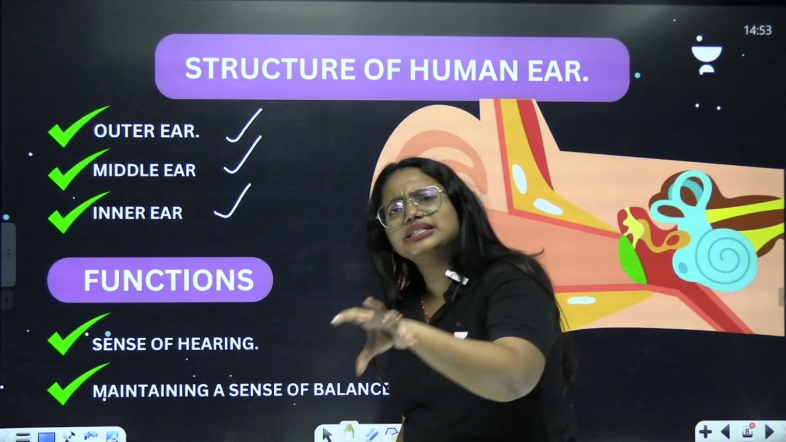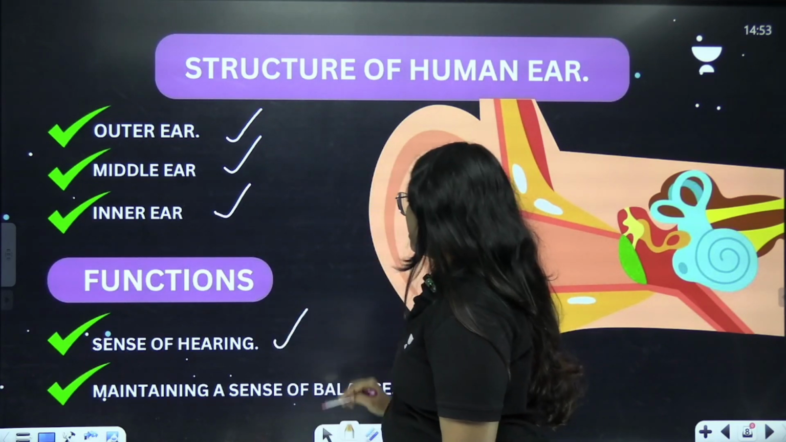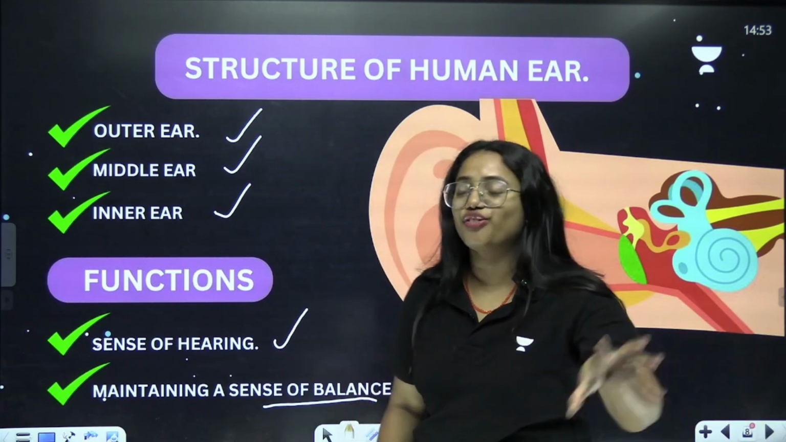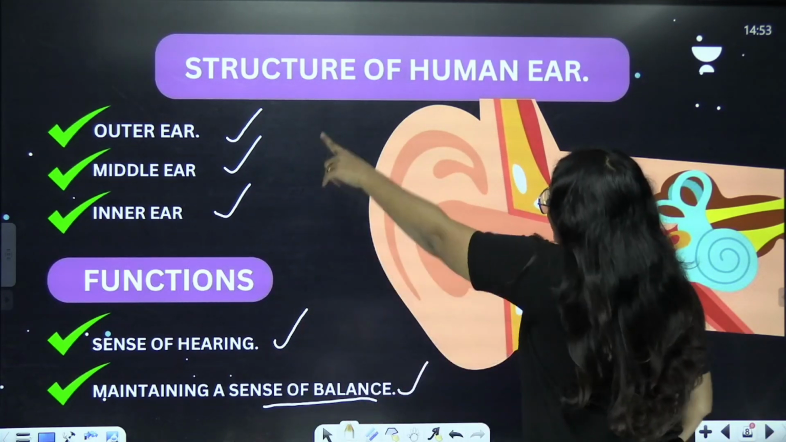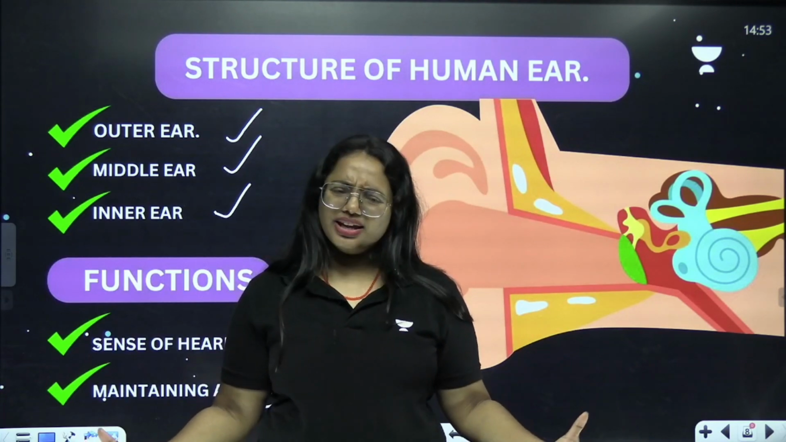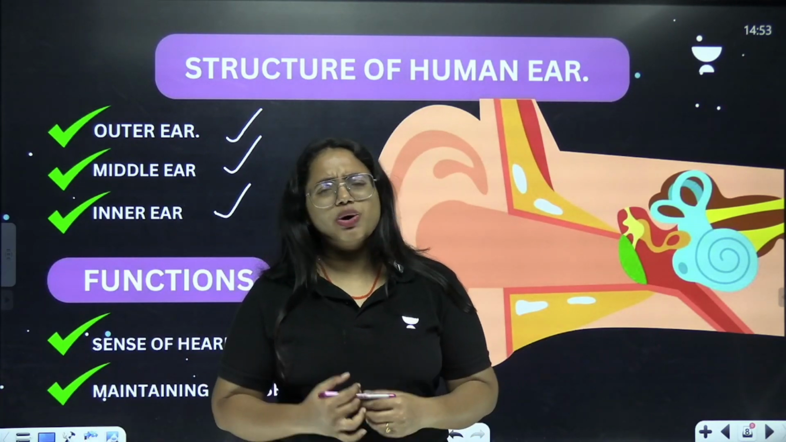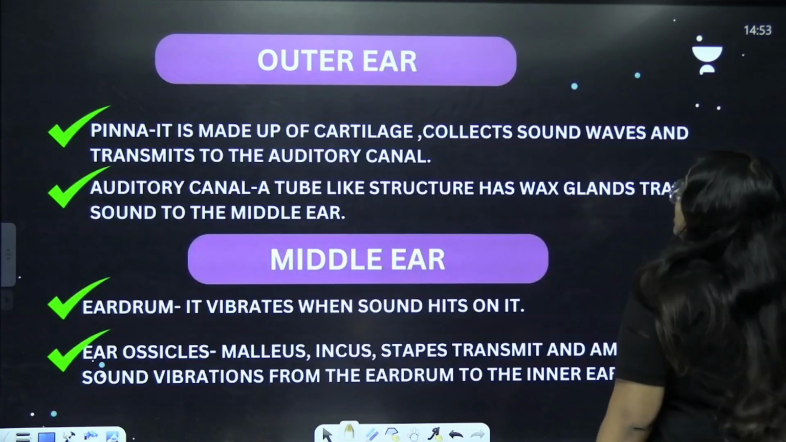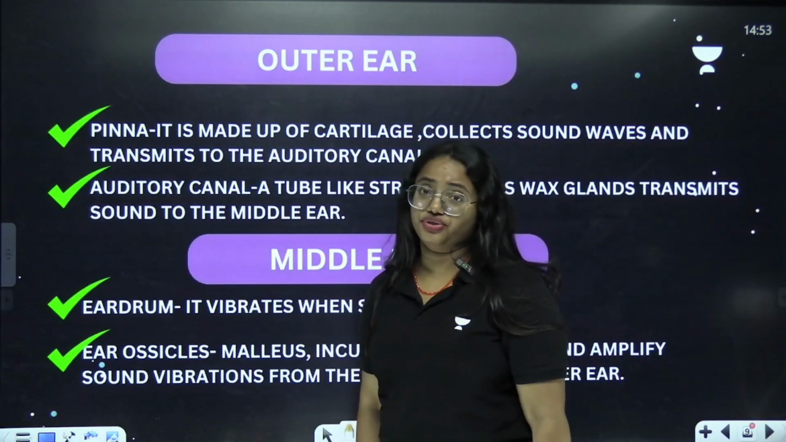But what are the basic functions of the ear? Sense of hearing and maintenance of the sense of balance. That is also an important function of our ear. And I told you that there are mainly three parts in our ear. But what are the different parts associated with it? What are the various functions of it? Let's learn together. Now we are going to learn about the outer ear first.